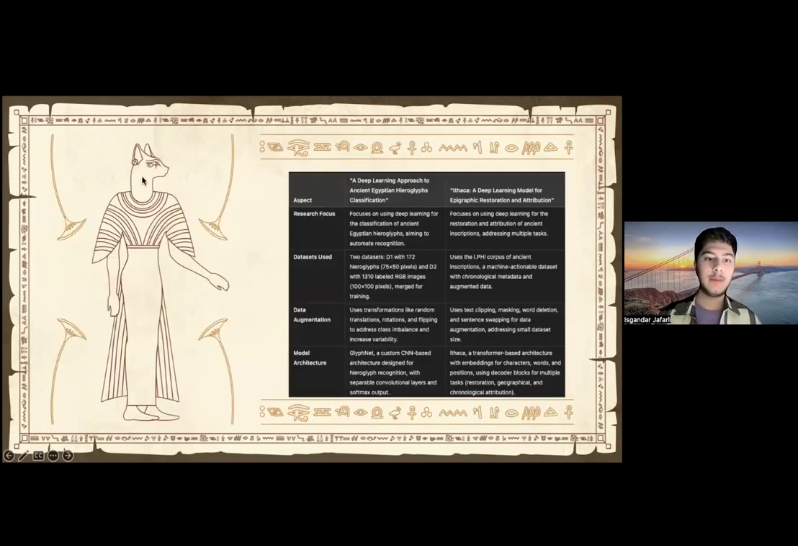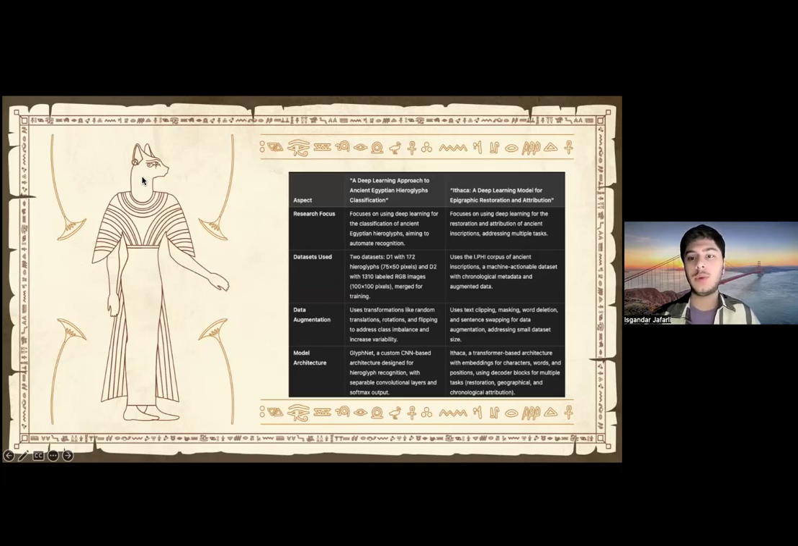So here I made a chart and listed some of the things that I think are important to consider. So research focus. While our first paper about Egypt focused on deep learning, I think the second focused on other aspects of learning, like addressing multiple tasks, which the first paper lacked. Second of all, the data used were quite different. While the first paper only used a small data set, the second one used a much larger data set with the IPHI corpus of ancient inscriptions. This is, I think, a large library for ancient Greek inscriptions used by the researchers.